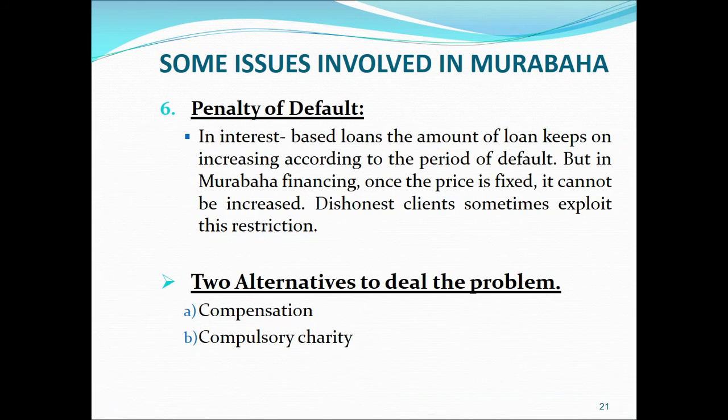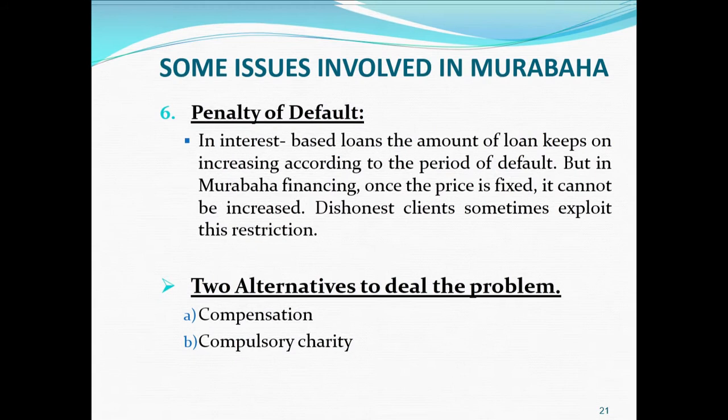Okay, now the second risk that is involved in this Murabaha is that the client might not pay on time. He might delay the payment. So in order to discourage this delay in payment, there are two alternatives. One is the compensation method and the other is the compulsory charity.